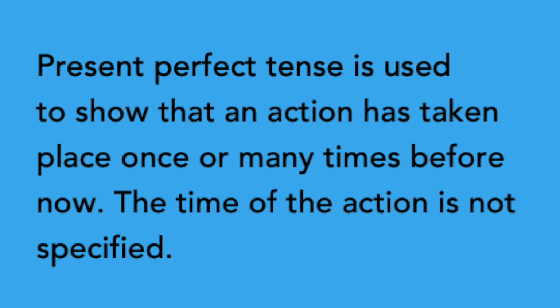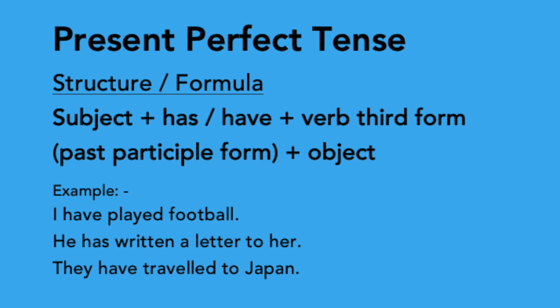It is used to show that an action has taken place once or many times before now or in the past. The present perfect is most frequently used to talk about experiences or changes that have taken place, but there are other less common uses as well. Anyway, let me give you detailed descriptions, examples, and exercises. Let us begin with the structure or the formula of the present perfect tense.